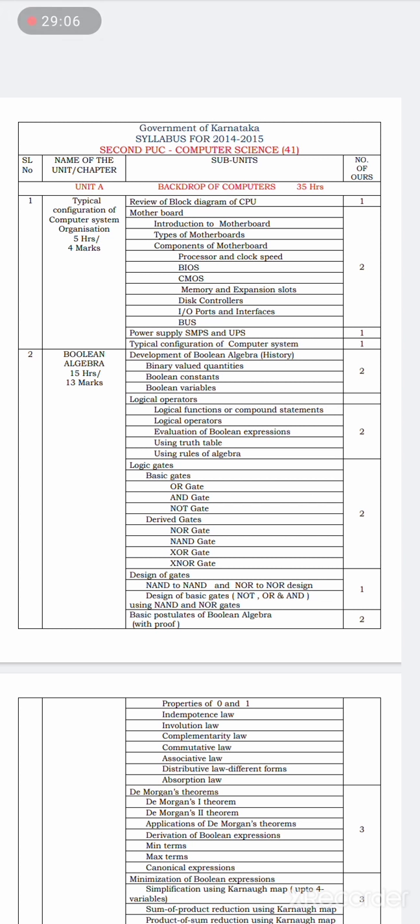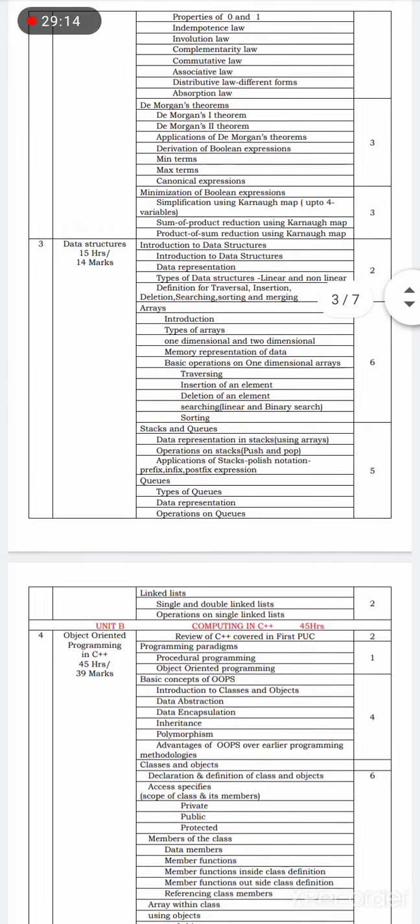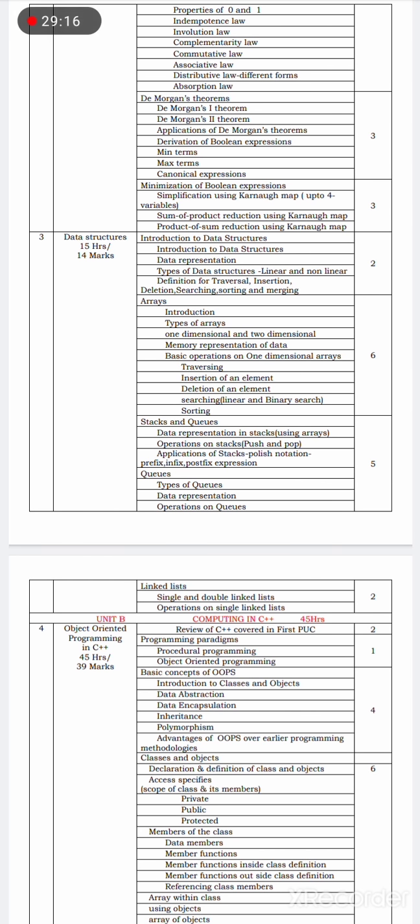In first PUC, our leftover syllabus is related to C++. So when we start the second unit, that is unit B, computing in C++, first I will cover the PUC first year syllabus that is left over, and then I will begin with your second PUC syllabus of C++.